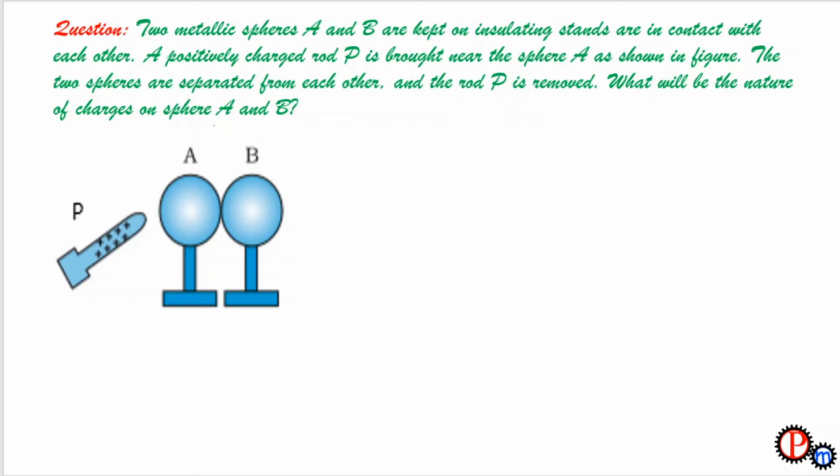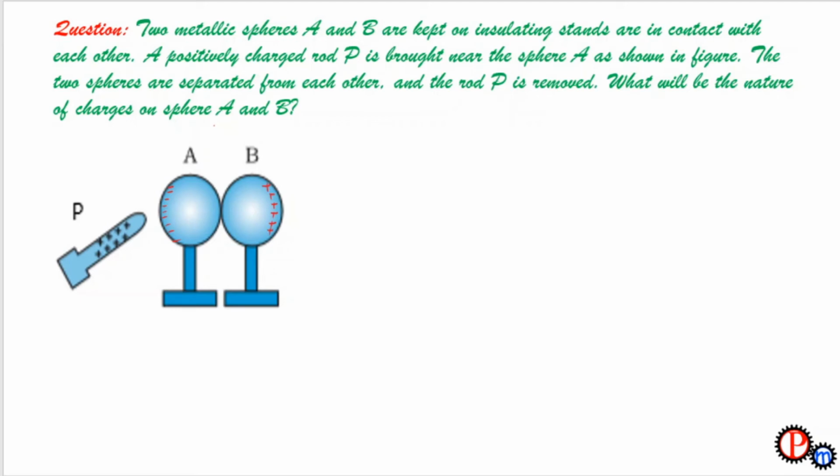A charged rod P is brought near the sphere A, and this rod is positively charged. The two spheres are separated from each other and the rod P is removed. What will be the nature of charges on sphere A and B? As this positively charged rod is brought near sphere A, all the negative charge will be attracted towards the end near the rod, and all the positive charge will be repelled from the rod and will be accumulated near the other end, at sphere B.